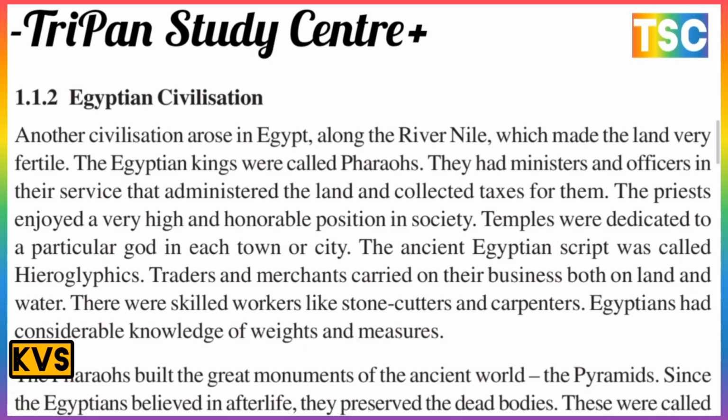The Egyptian kings were called Pharaoh. They had ministers and officers in their service, that is the administrators of their land, who collected tax from them. The priest enjoyed a very high and honorable position in society during the Egyptian civilization. Temples were dedicated to a particular god in each town or city.